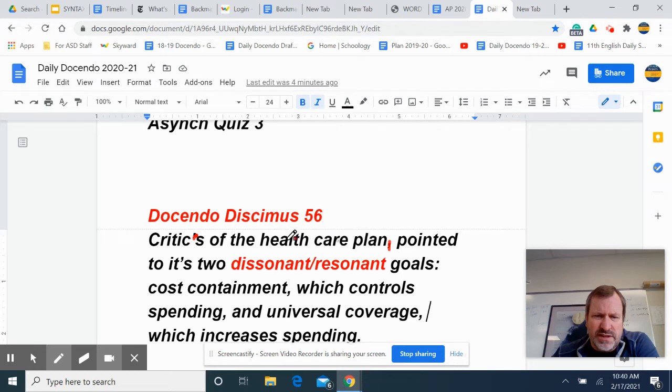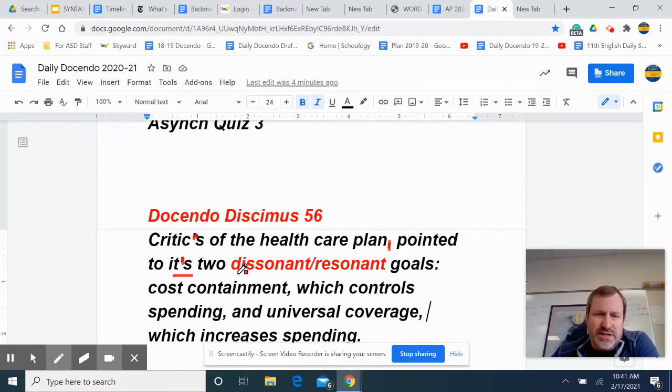Critics of the healthcare plan, that's the subject, and then we have the verb pointed to. So there's no need to put a comma between those two, typically, right? It's counterintuitive, but when it's possessive, it does not have an apostrophe, because pronouns, when they're possessive, do not have apostrophes, right?